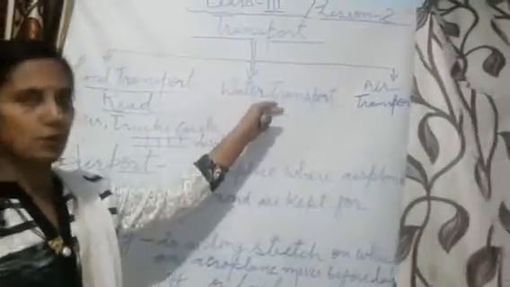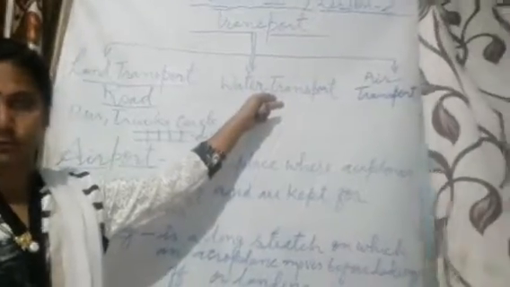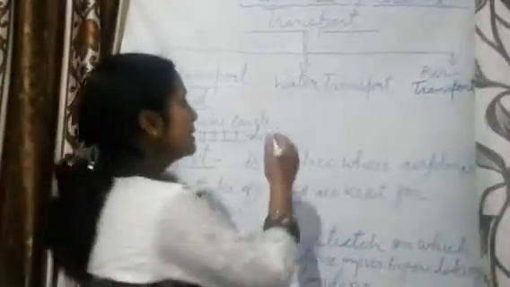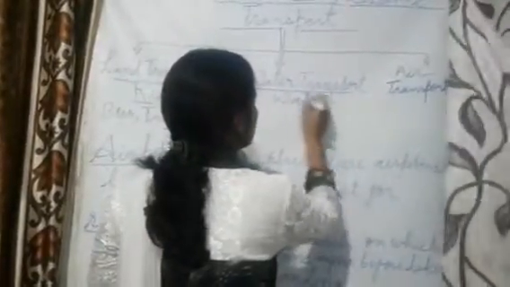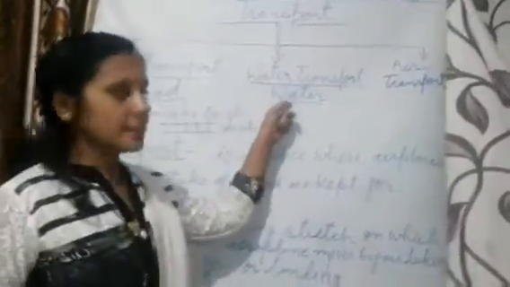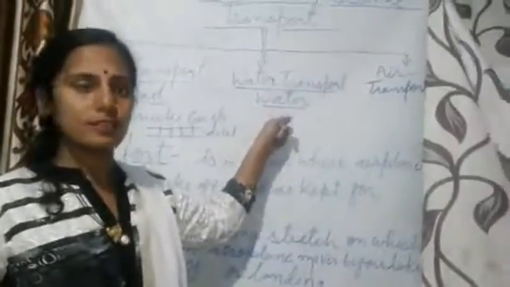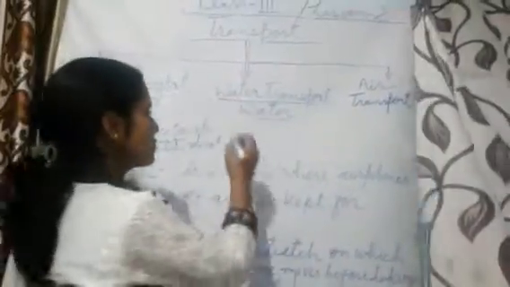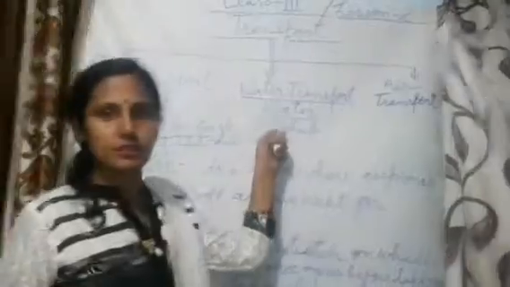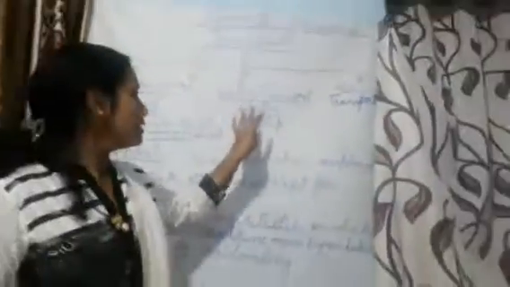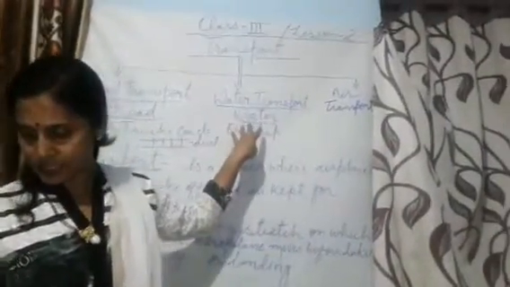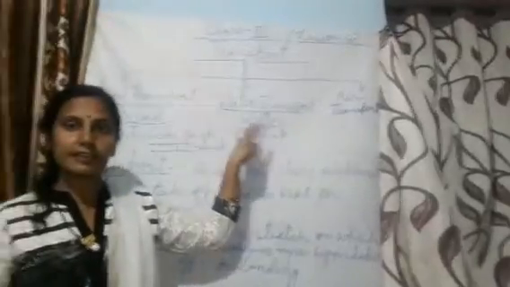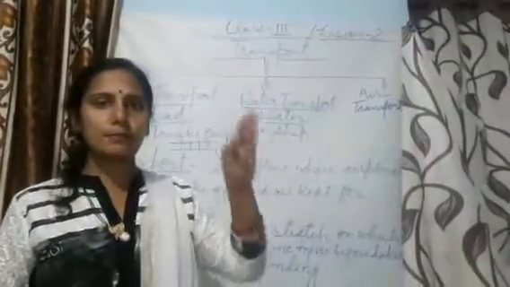Next we have water transport. What is the definition of water transport? Vehicles that move on water. The vehicles that move on the water are called water transport. Examples are a ship, a boat, a yacht. These vehicles carry loads and people also.